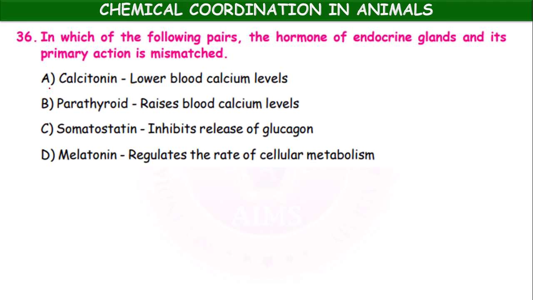In which of the following pairs the hormone of endocrine glands and its primary action is mismatched? Calcitonin, lowers the blood calcium levels. Parathyroid, raises blood calcium levels. Somatostatin, inhibits the release of glucagon. Melatonin, regulates the rate of cellular metabolism. Which one is mismatched? Melatonin, which regulates the rate of cellular metabolism.